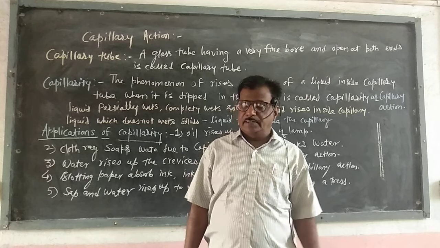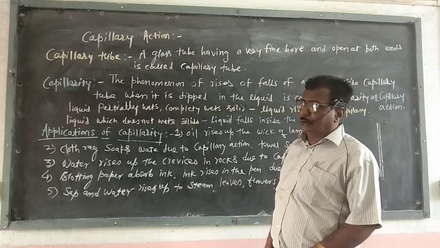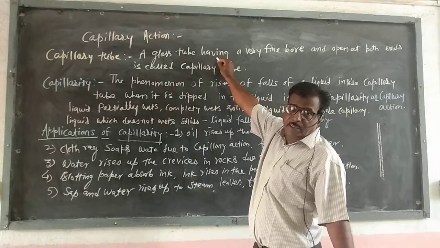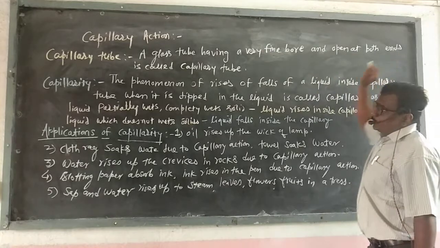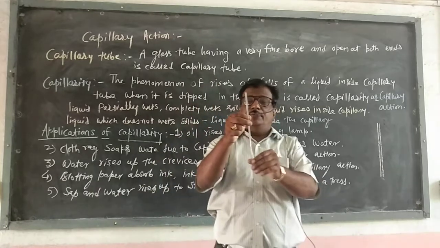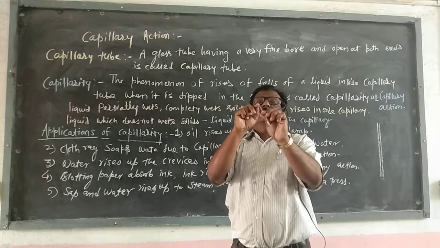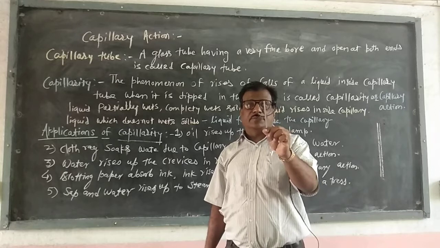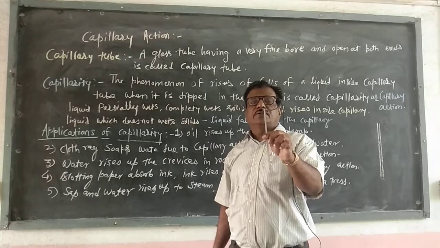Now our next article is capillary action. First we see what is meant by capillary tube. A capillary tube is a glass tube having a very fine bore and open at both ends. Now see, this is the capillary tube. It is a glass tube and there is a bore in between. This is a very fine, small bore. The thickness of that bore is about 0.05 millimeter.